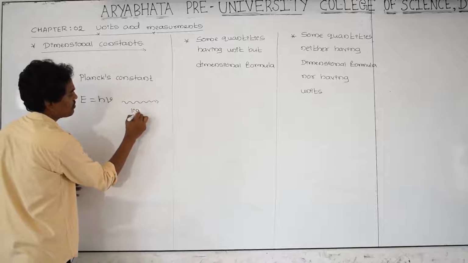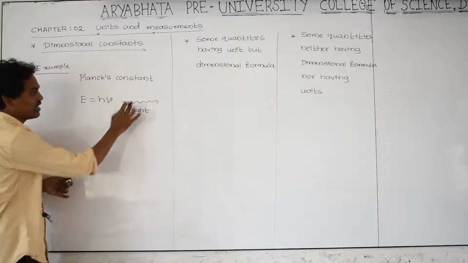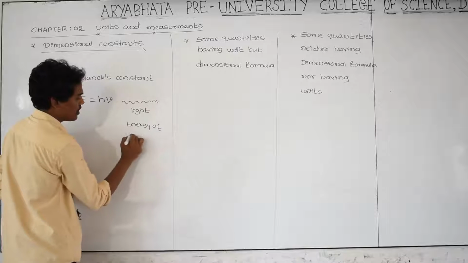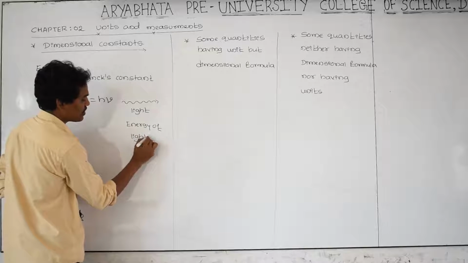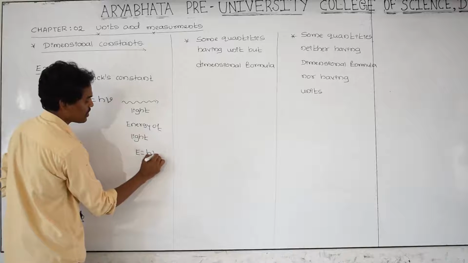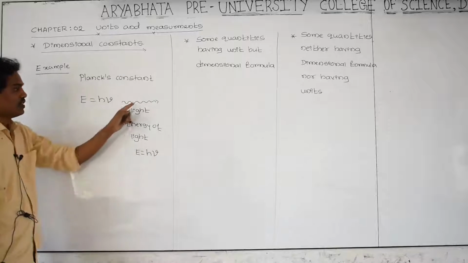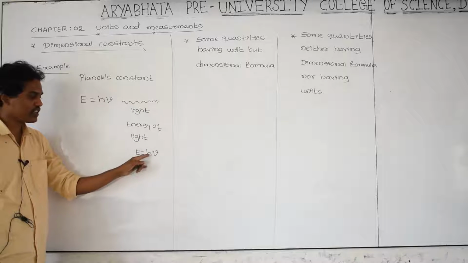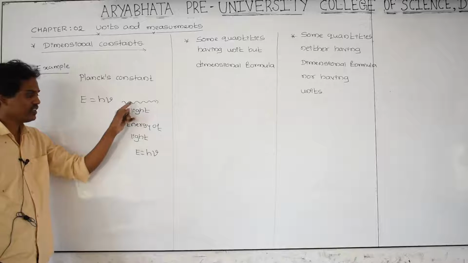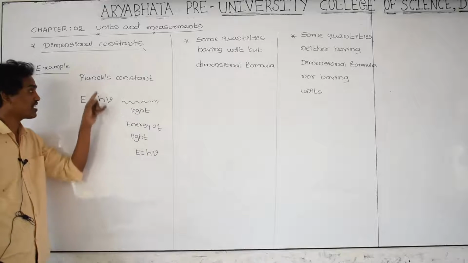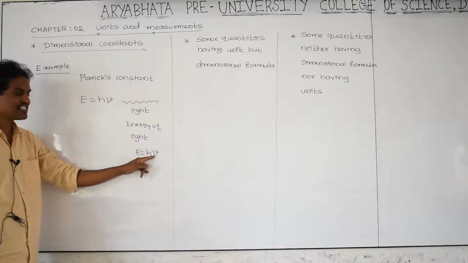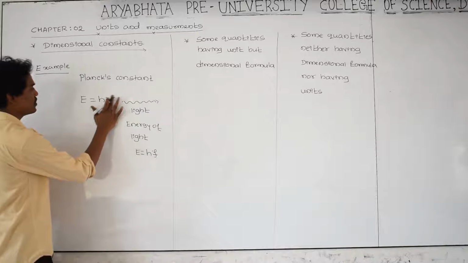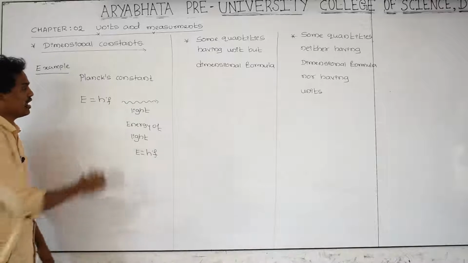The energy of that light radiation is calculated by using the formula E is equal to h nu, and E is energy of the light, and h is a constant called Planck's constant, scientist name. Nu is a frequency, or you can take it as f, hf. This is f, frequency, and this is a constant.